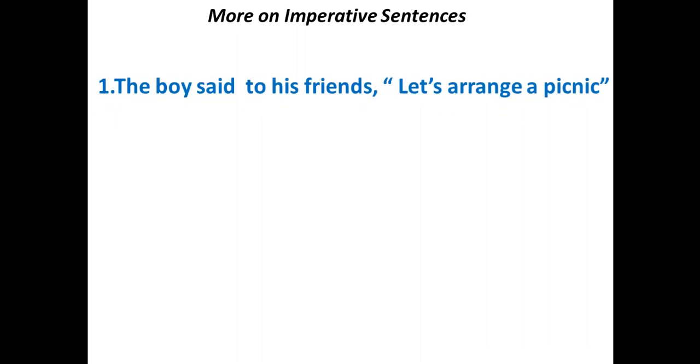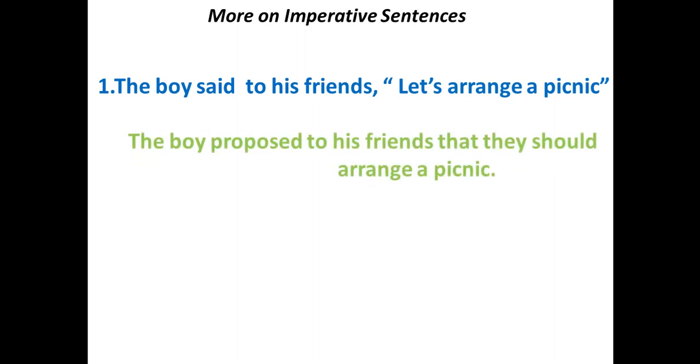Next one, more on imperative sentences, but this sentence does not start the same way as shown in the earlier slide. It starts with let us or let's, and the indirect one is the boy proposed to her friends that they should arrange a picnic.